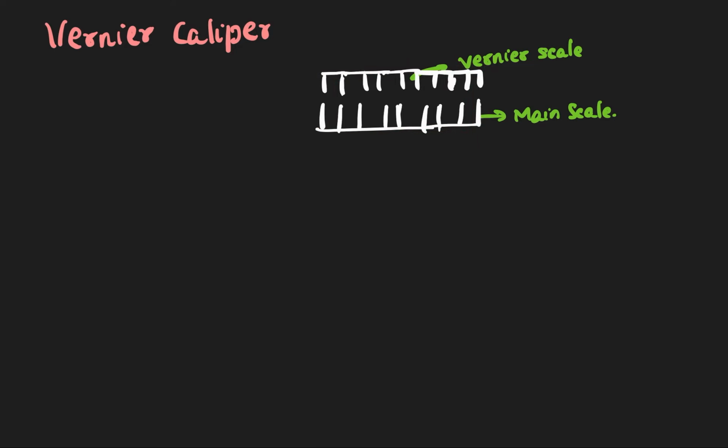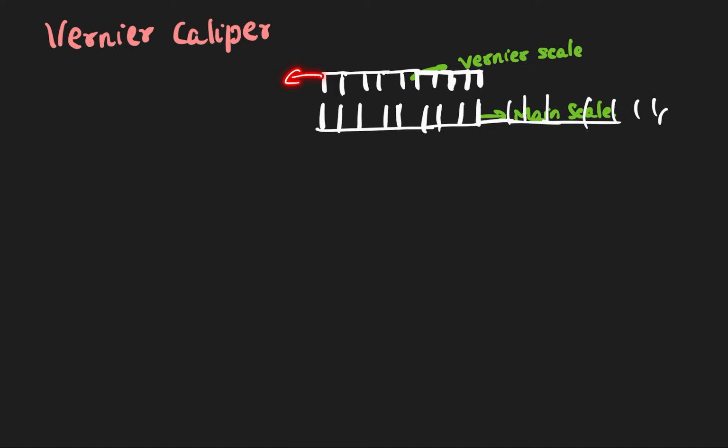See here, there will be many scale divisions. It is not just till here, the main scale will keep continuing, but this vernier scale is small and present only up till here. So till here, what are the divisions that the main scale has? That is the first step to count.